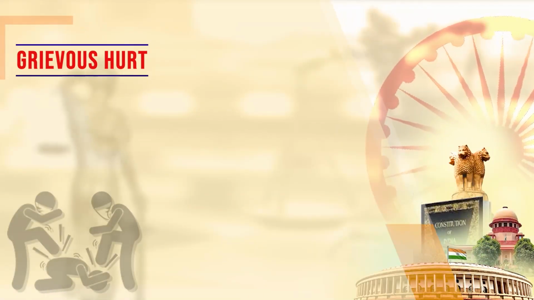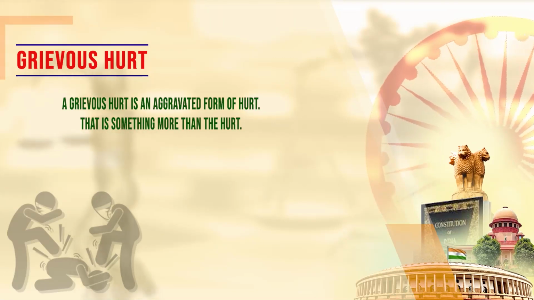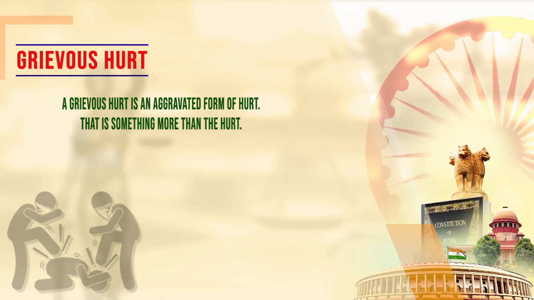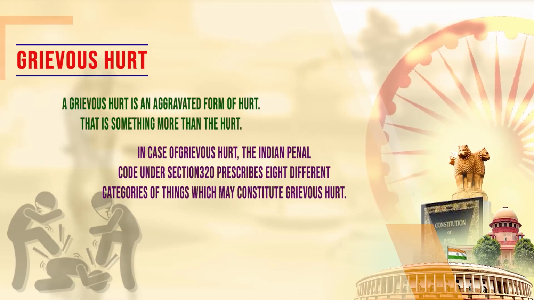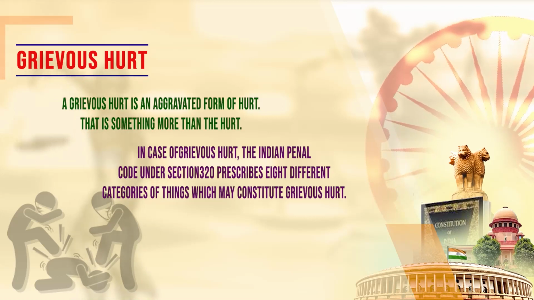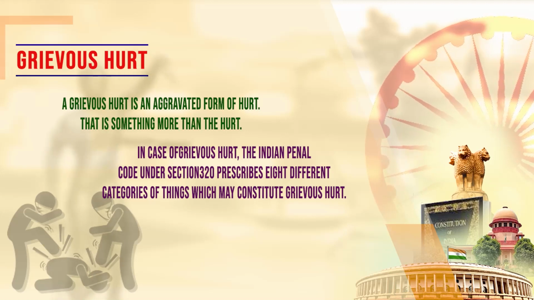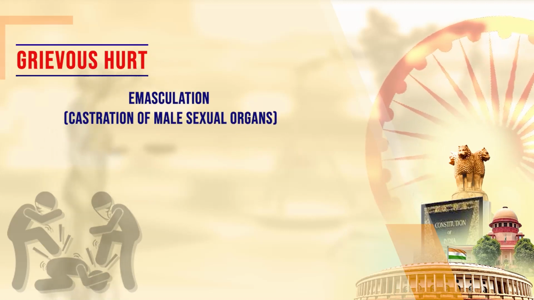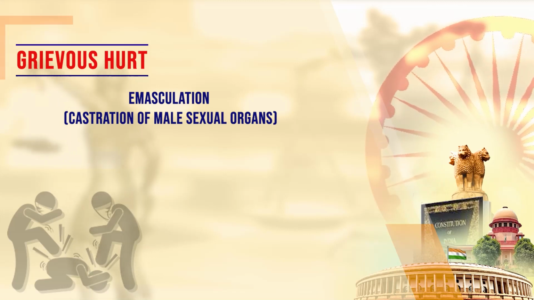The second offense in this category which we will discuss is the concept of grievous hurt. A grievous hurt is an aggravated form of hurt, that is, something more than hurt. In case of grievous hurt, the Indian Penal Code under section 320 prescribes 8 different categories of things which may constitute grievous hurt. Among these 8, we start with emasculation, that is, causing grievous hurt by castration of the male organ.